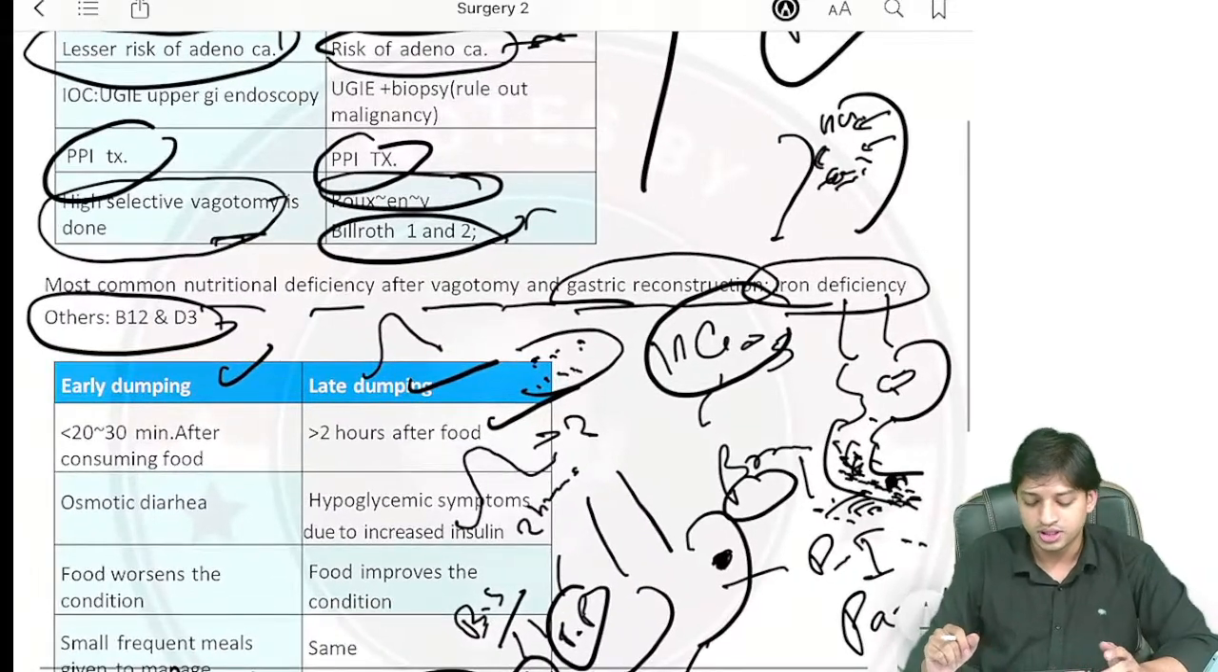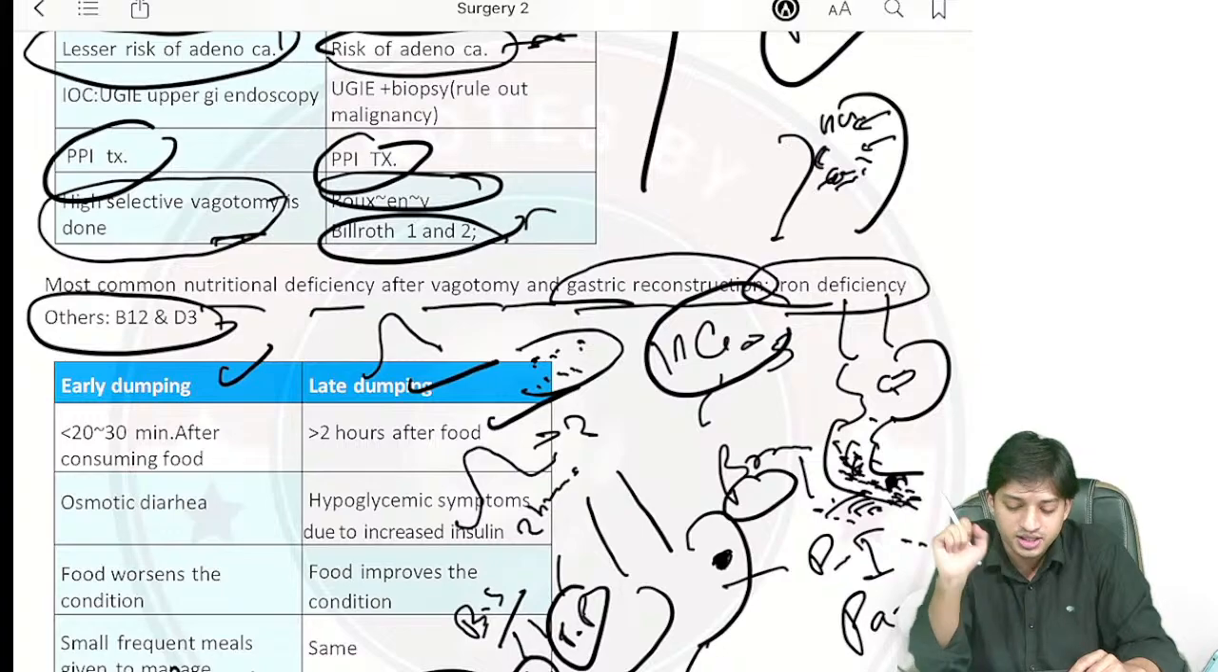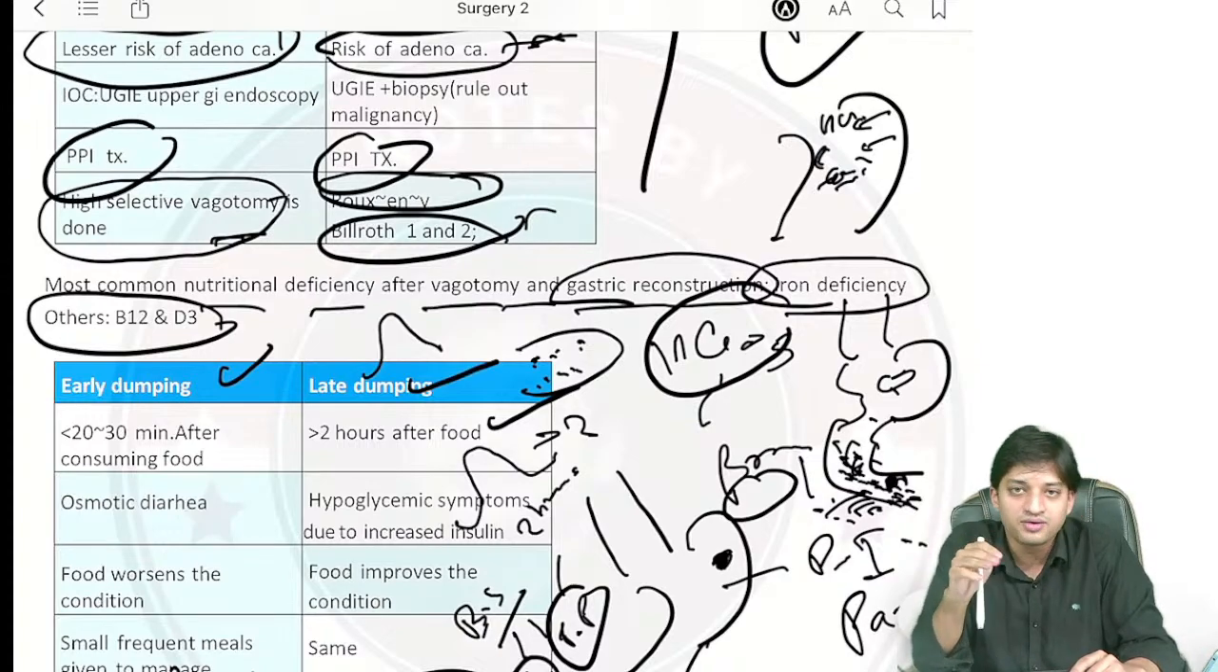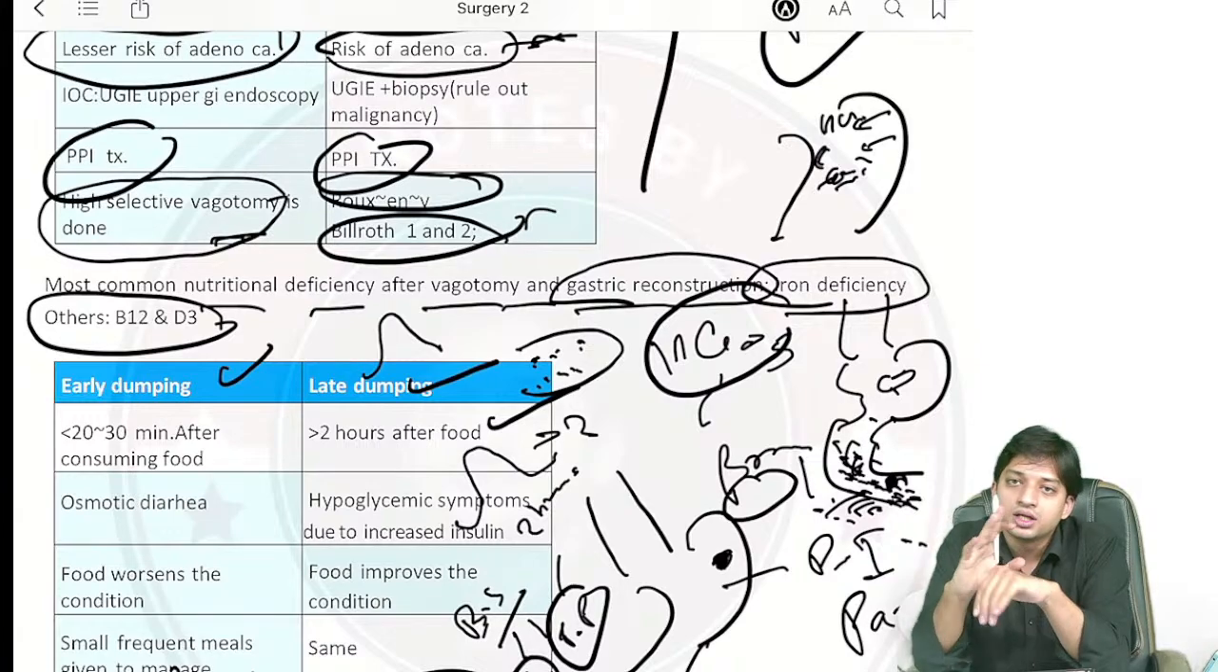Now, one more thing they have asked you: the most common nutritional deficiency occurring after vagotomy and gastric reconstruction. That is iron deficiency, right? And others are B12 and D3 deficiency. Now, just leave everything and come. Three important concepts we will be revising from biochemistry also.